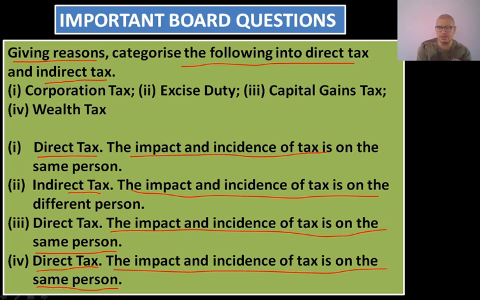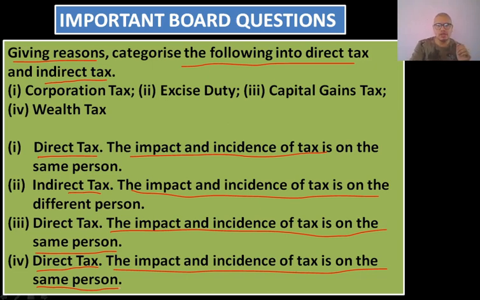Another way is this, in which we have to find out whether the impact and incidence of tax is on the same person or on a different person. You have to find it out. If it is on a different person, it automatically becomes indirect tax. If it is on the same person, it becomes direct tax.